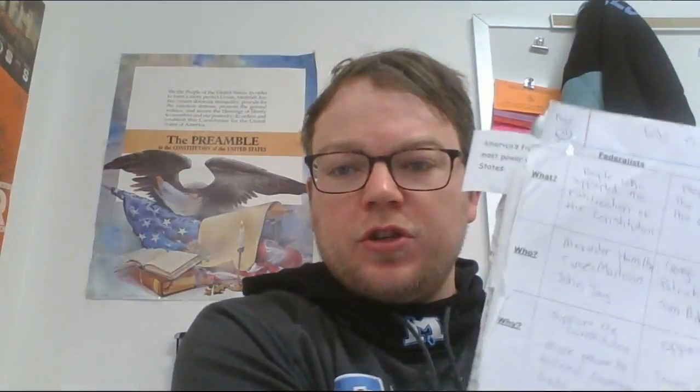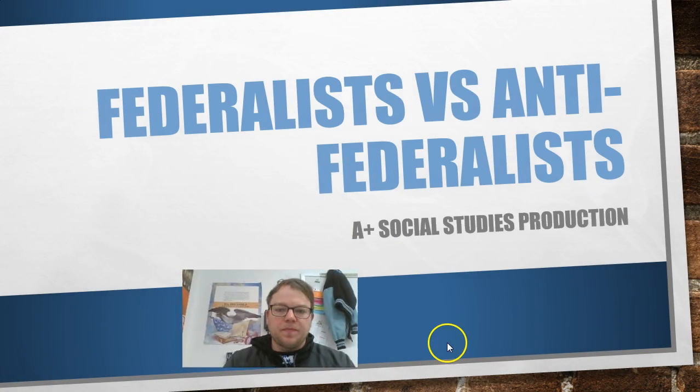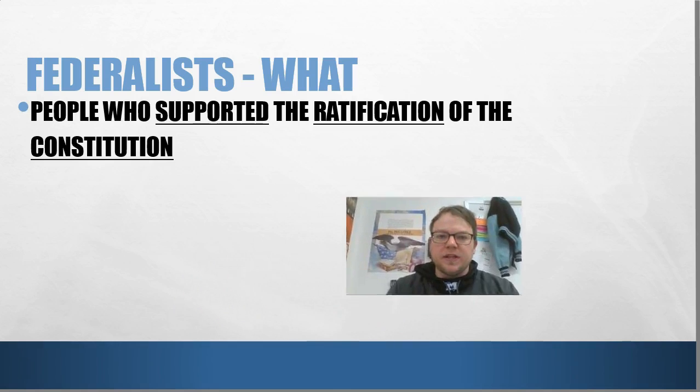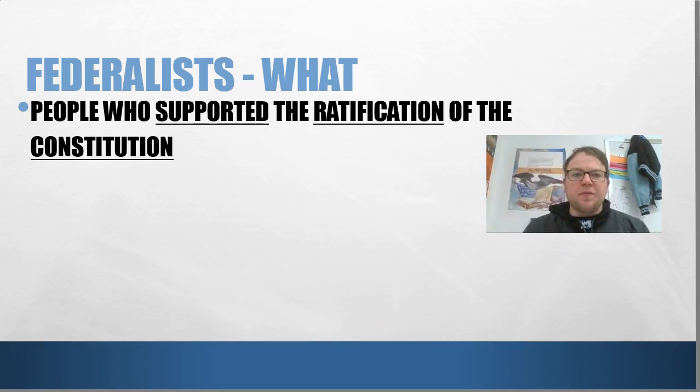Today we're going to be working on the Anti-Federalist versus the Federalist. This should be on page 68 of your interactive notebook, so we're going to take a peek at the board there. Real simple chart. Should look like this when you're done, except you're going to be filling in the blanks, not full-on notes. Here we go. Alright, pictures didn't save. That's okay, we can do it without the pictures.